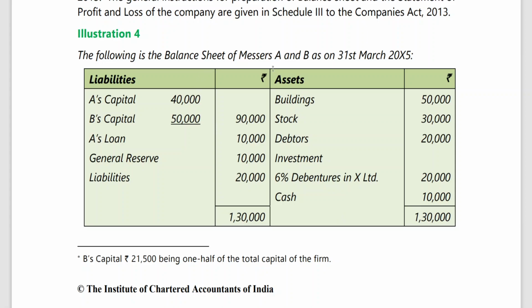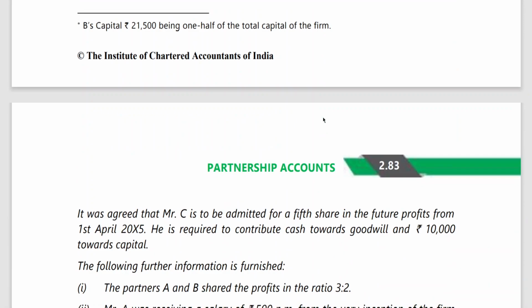The following is the balance sheet of Messrs A and B as on 31st March 15. A's capital 40, B's capital 50, A's loan 10, general liabilities 10,000. You have building, stock, debtors, investments, 6% debentures in X Limited and cash balance. Then it was agreed that C be admitted for a fifth share in the future profit from 1st April 15. He is required to contribute cash towards goodwill and 10,000 rupees towards capital. The following further information is furnished.